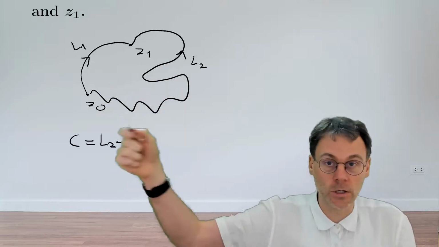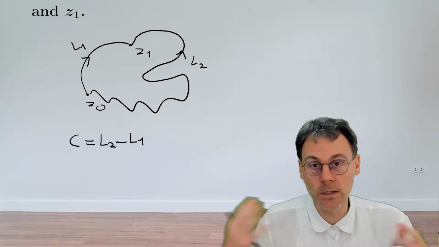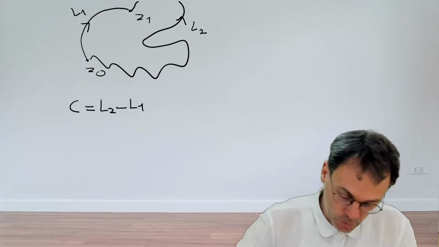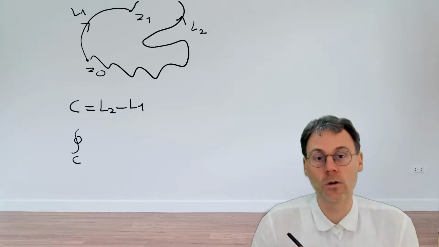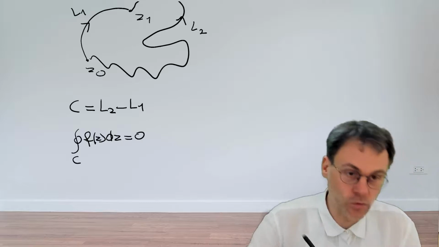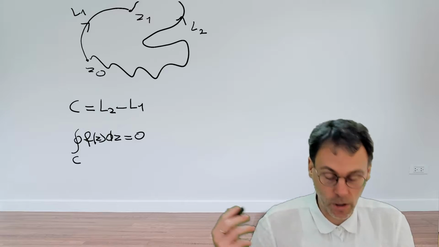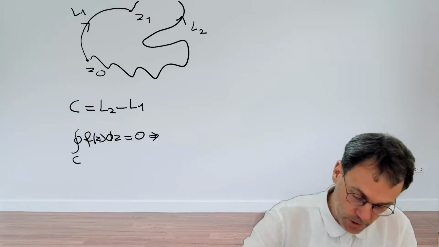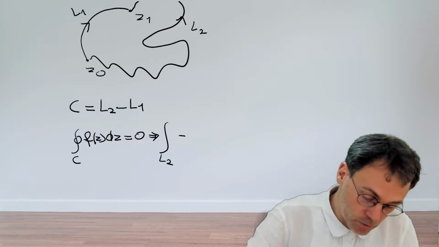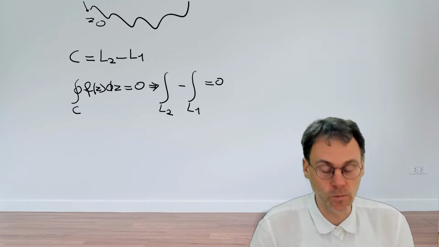We have a function which is holomorphic inside this closed contour, which is analytic inside this closed contour, which means that we can go talk to our friend Cauchy and apply his theorem, which will tell us that the integral over that closed contour C of f of z dz will be equal to 0. And then we can just break up our integral into its two constituent parts. So for example, the integral over the contour C is just the integral over L2 minus the integral over L1. And this thing should also be 0.